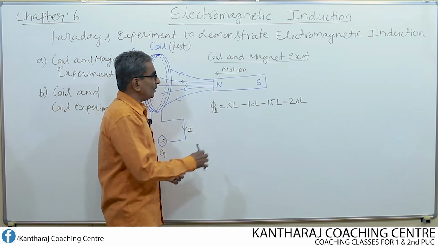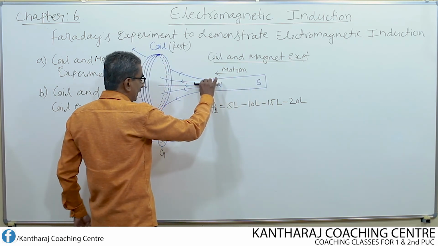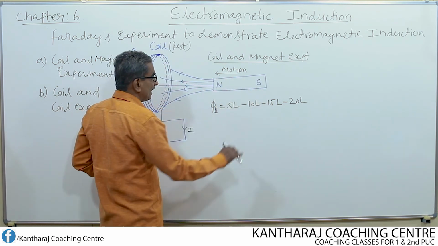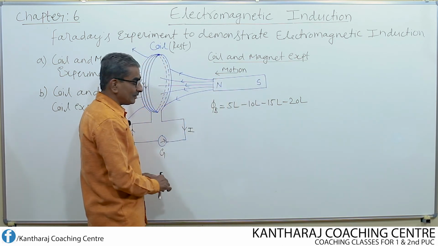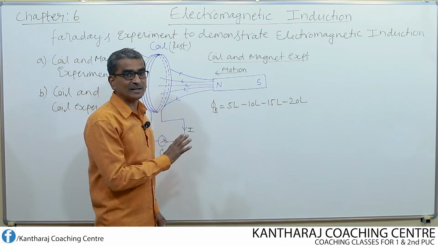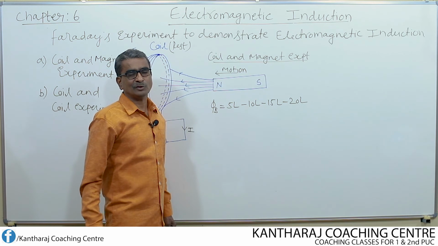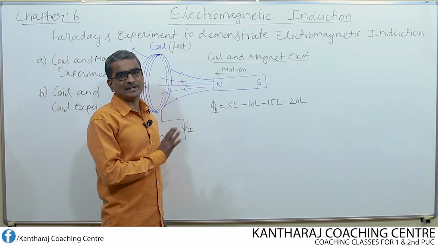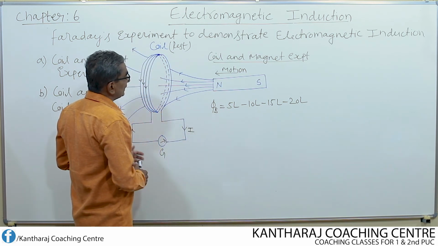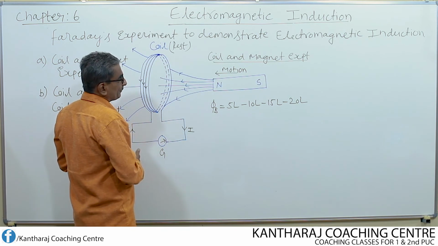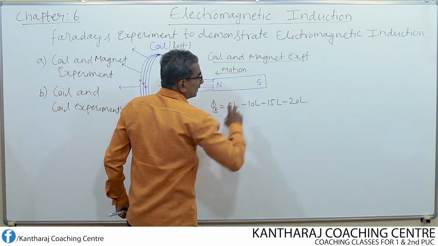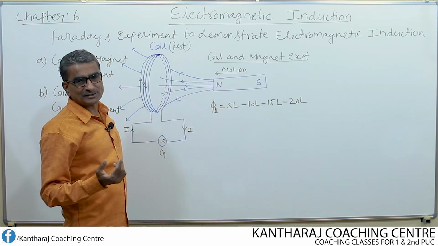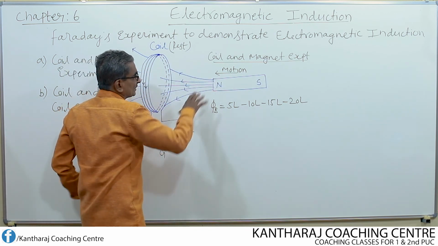Only at the time of motion of the magnet is deflection noticed. As soon as we stop moving the magnet, no deflection is noticed. Remember this. Then suppose you withdraw the north pole of the magnet, then what happens? Then also flux changes.